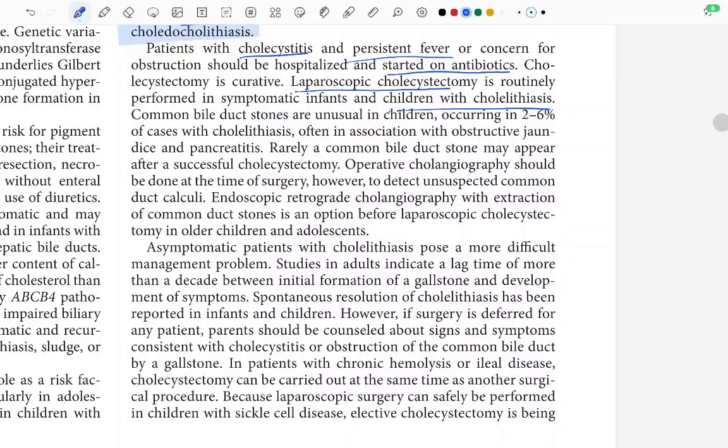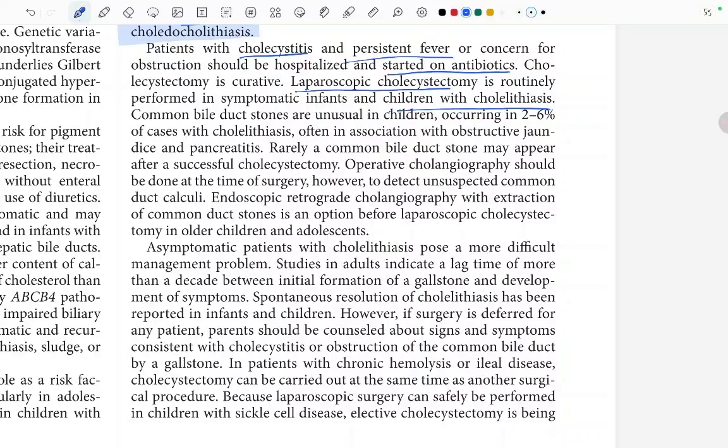Asymptomatic patients with cholelithiasis pose a more difficult management problem. Studies in adults indicate a lag time of more than a decade between initial formation of the gallstones and development of symptoms.